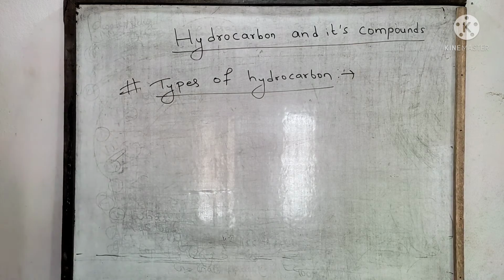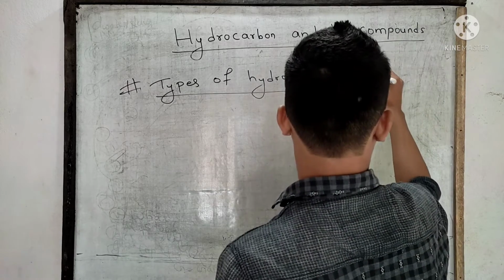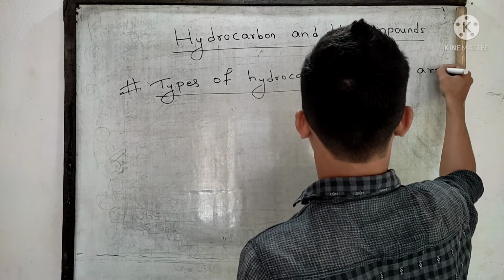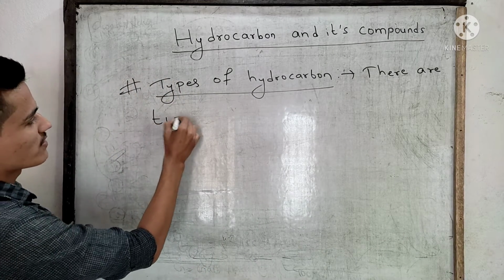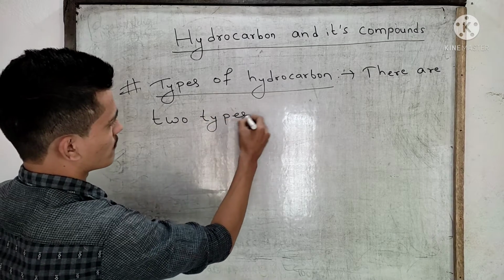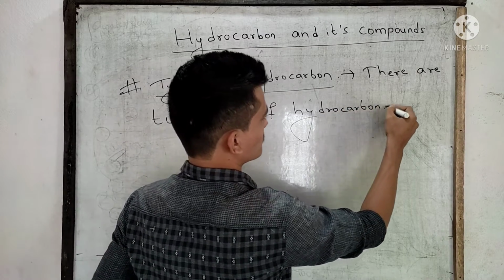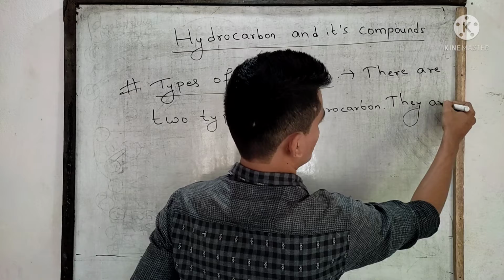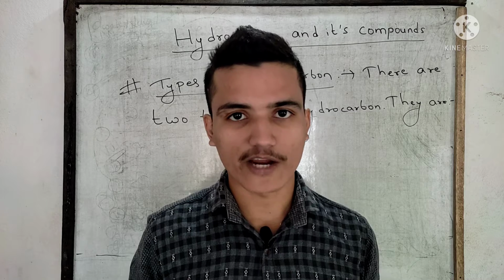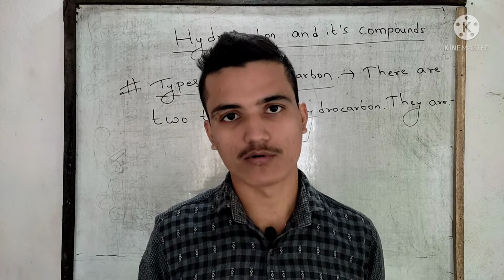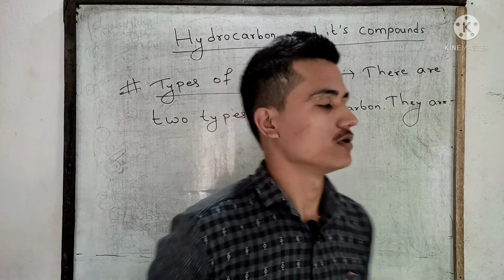There are two types of hydrocarbon. One is saturated hydrocarbon and another is unsaturated hydrocarbon.